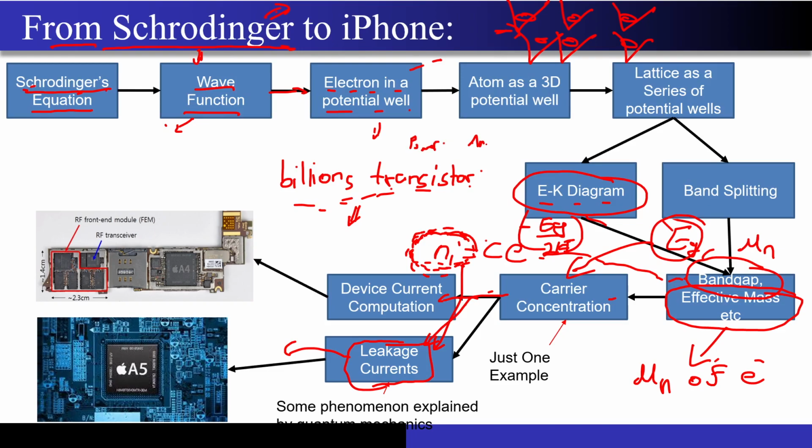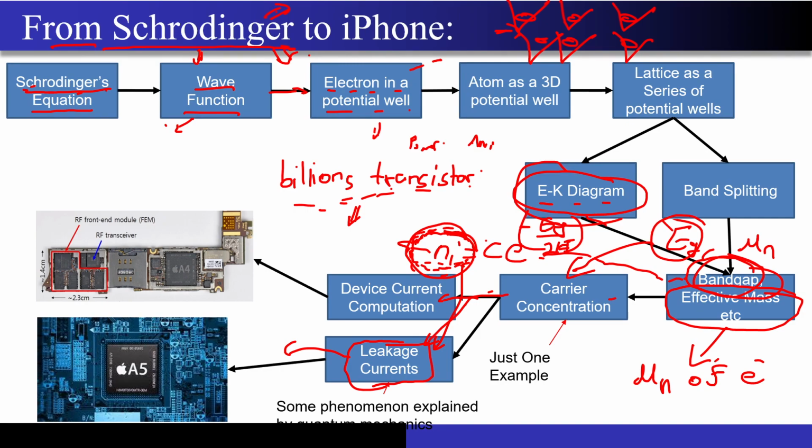I have one slide right now. When the time comes, I will also explain it over here. So just remember that the Schrodinger's equation is not at all useless. You are actually using it, and if this didn't even exist, you wouldn't have this E-K diagram. The band gap won't be known. Even this Ni equation, that is the intrinsic carrier concentration, wouldn't be known, and you wouldn't have been able to predict the leakage current and optimize your circuits accordingly. So I hope this complete flow is very much clear to you.